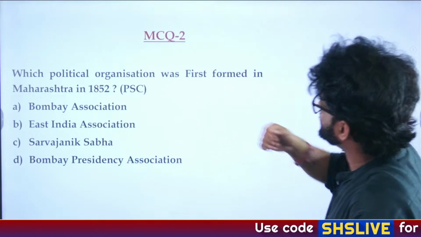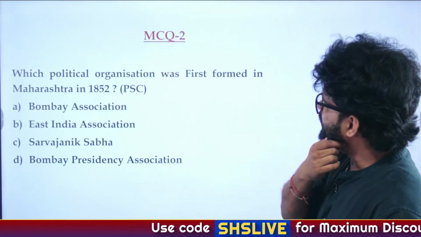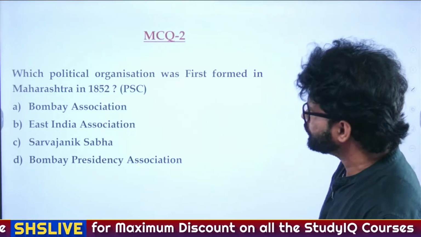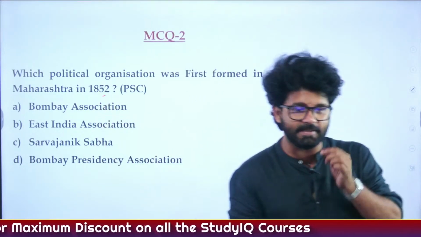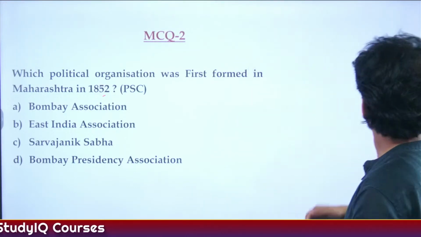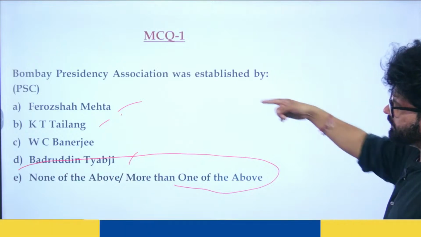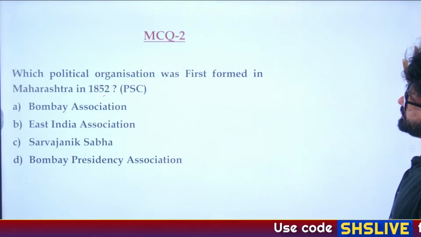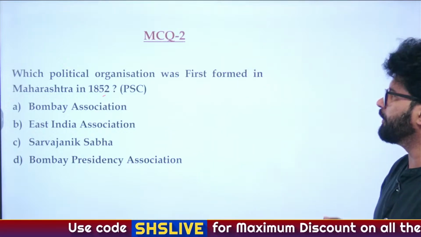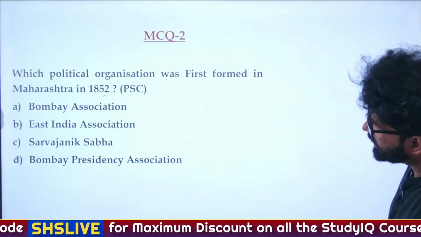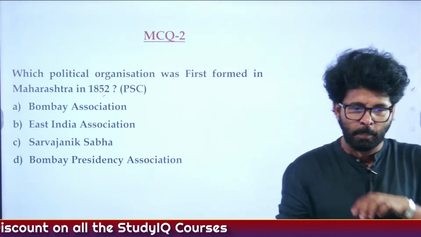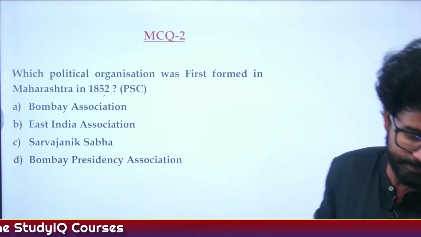Okay, second question, again asked in some other PSCs. Which political organization was first formed in Maharashtra in 1852? That's why I was telling you, remember the dates. Sir, there is no option. There was an option. So these were the options. Second question, which political organization was first formed in Maharashtra in 1852? A, Bombay Association, B, East India Association, C, Sarvajanik Sabha, D, Bombay Presidency Association.